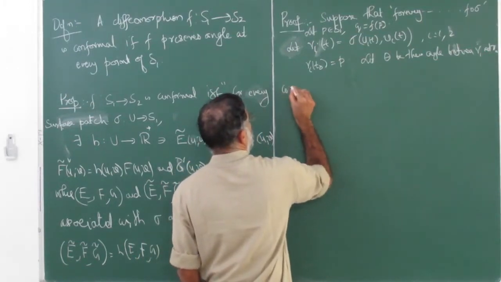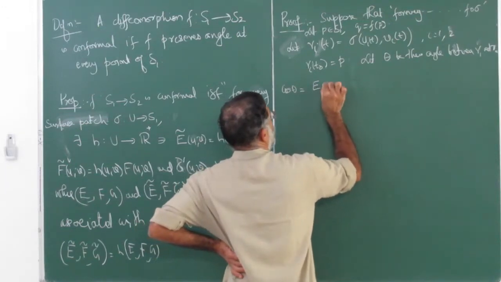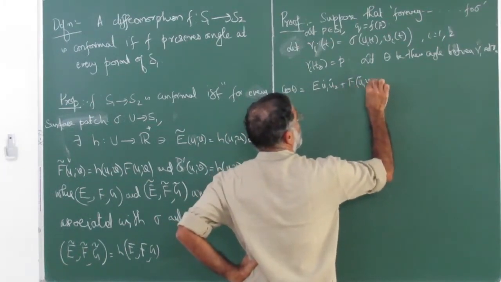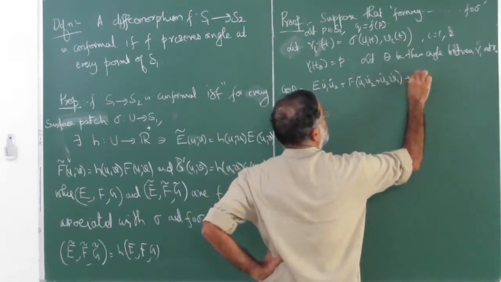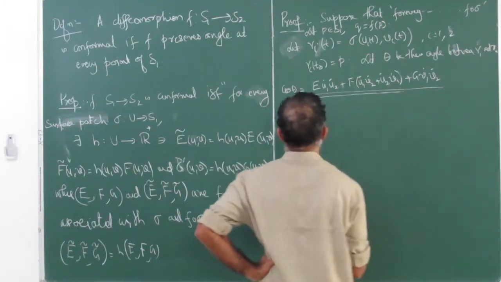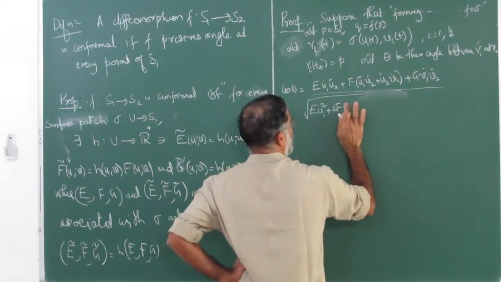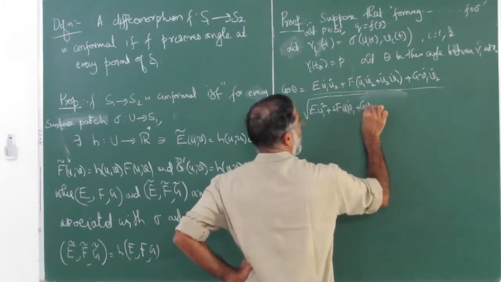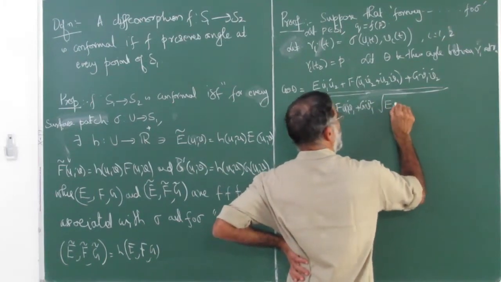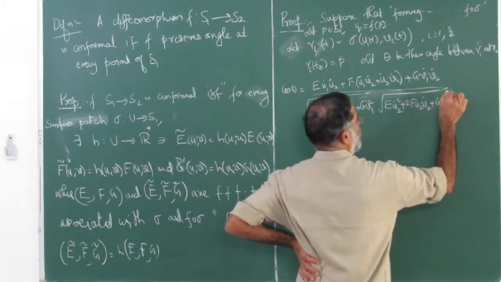That is given by cos theta, and we already have this expression: cos theta is equal to E u1 dot u2 dot plus F (u1 dot v2 dot plus u2 dot v1 dot) plus G v1 dot v2 dot, divided by the square root of E u1 dot square plus 2F u1 dot v1 dot plus G v1 dot square, into E u2 dot square plus 2F u2 dot v2 dot plus G v2 dot square.